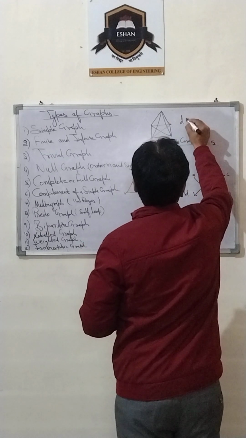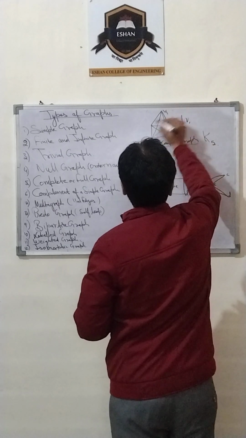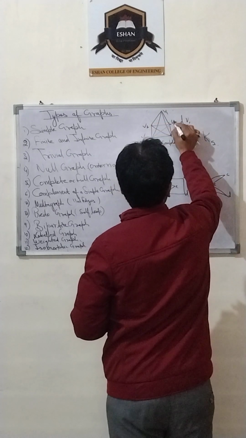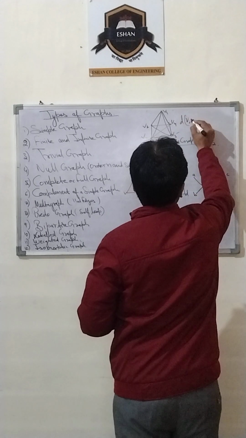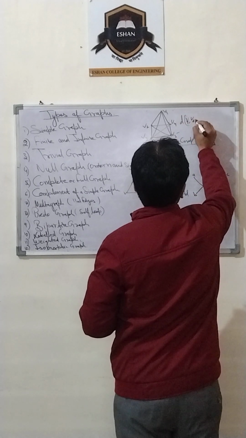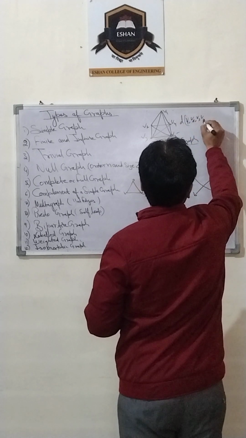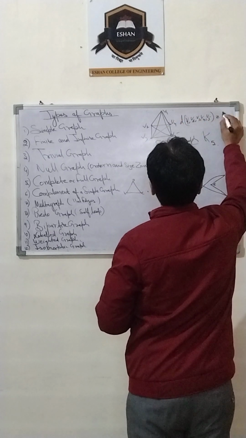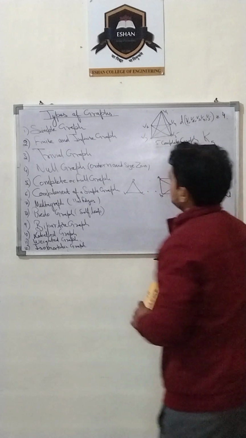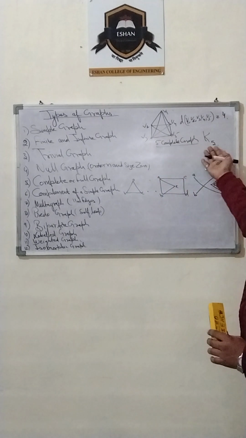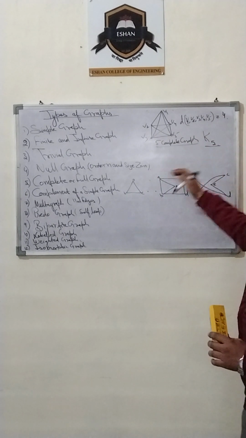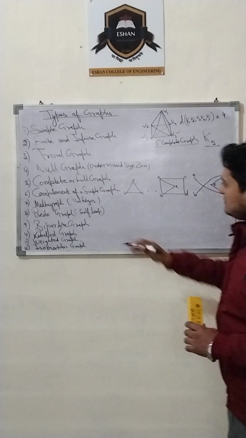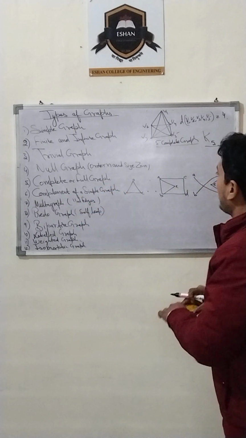Each vertex V1, V2, V3, V4, V5 has degree 4. This is a 5 complete graph denoted by K5. This is the complete or full graph.